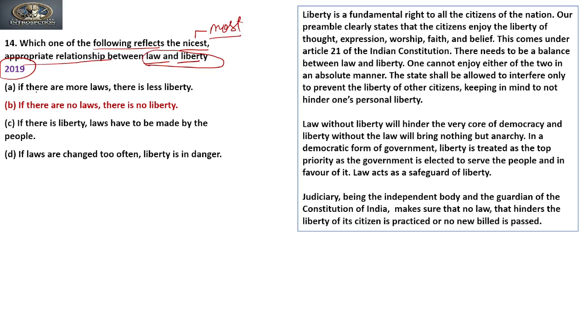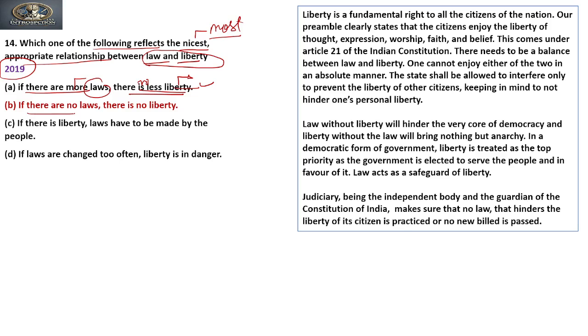So the first option says if there are no laws, there is less liberty. Yes, if there is no law, there will be no liberty. Not less, but there will be no liberty. It will be a scenario of, we can say, tyranny of the systems, right?